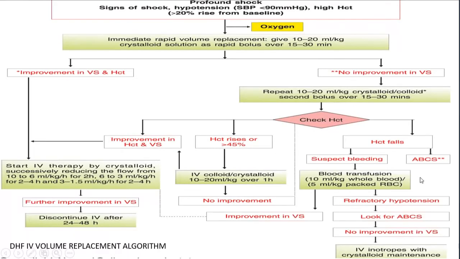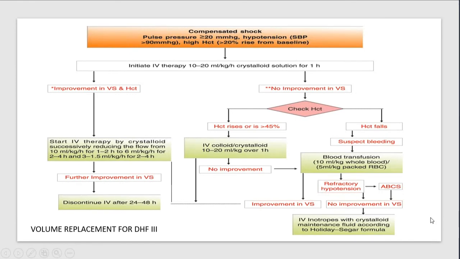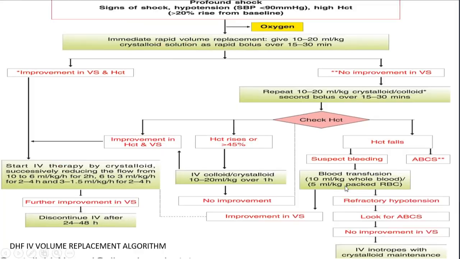So, for severe bleeding, as we have seen, blood transfusion is what we would be doing. Here you can see suspected bleeding, blood transfusion is what we would be doing. And even then, if there is refractory hypotension, then you would be checking for it, and if there is no improvement, both in compensated shock and the shock which is not compensated, you will be starting IV inotropes with crystalloid maintenance. So I think this is more than enough. I've just crossed your time. I'll finish up here. Thank you so much.